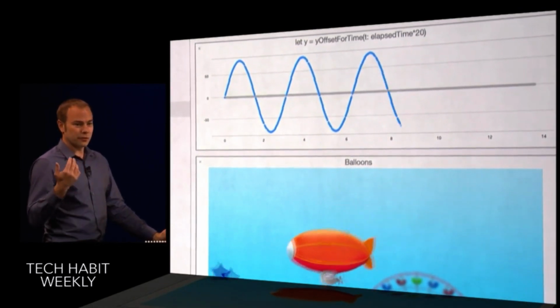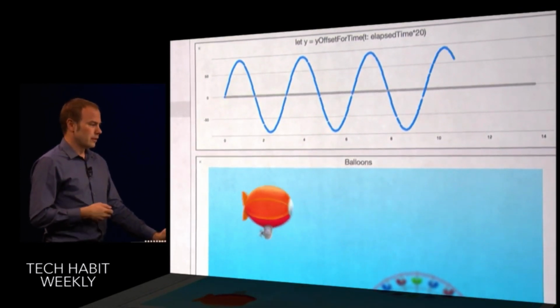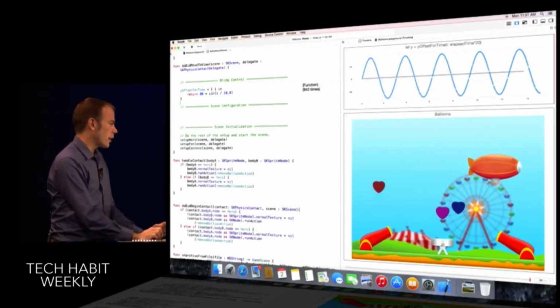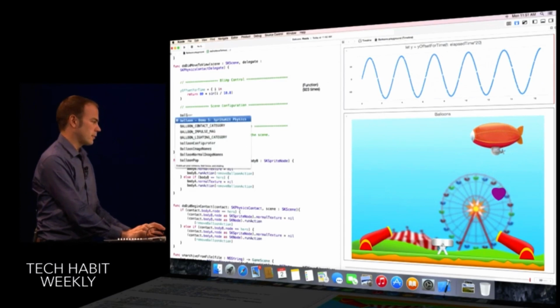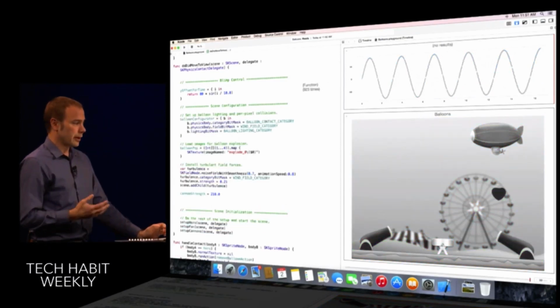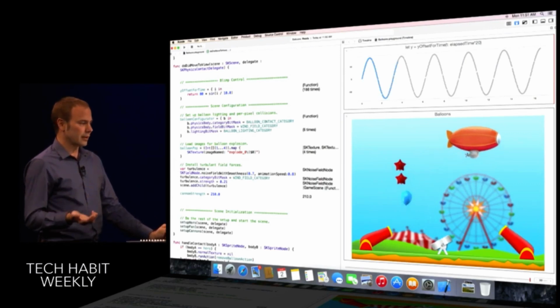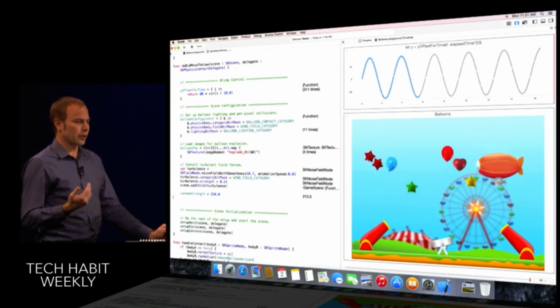Because Swift enables such powerful, interactive, and dynamic programming experiences, it makes it really easy to try out new things. And just by adding a few lines of code, I can enable SpriteKit's per pixel collisions, field forces, and lighting effects, getting a much more interesting result.